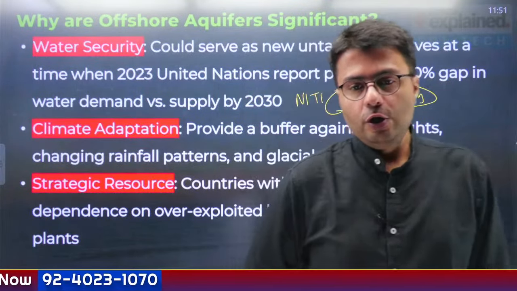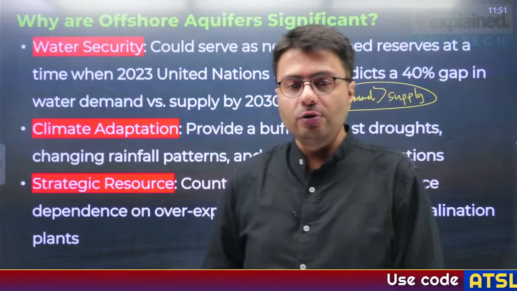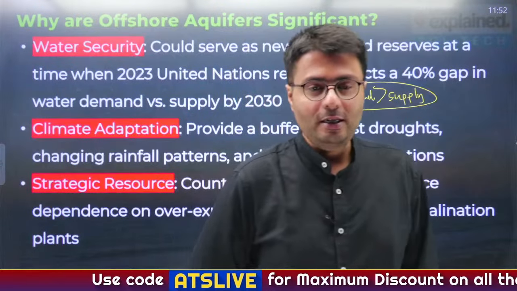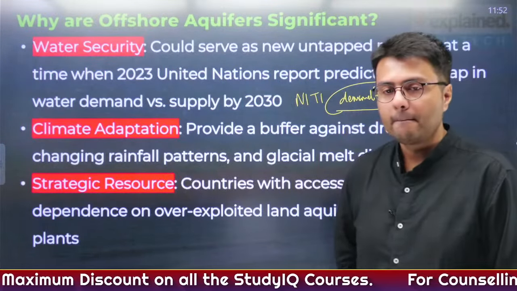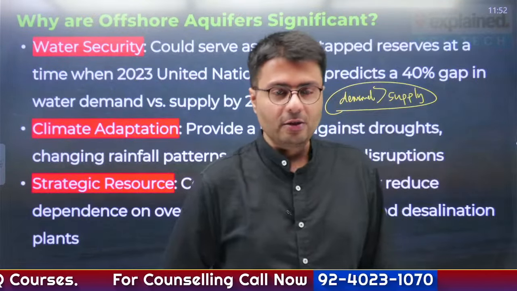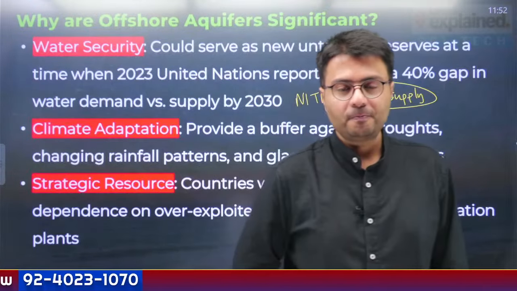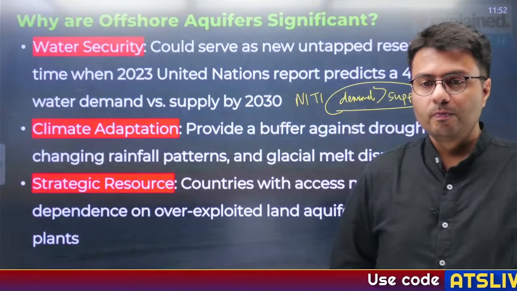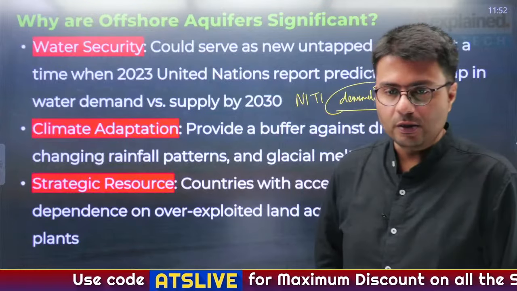Industrial use, human consumption, or agriculture. Out of these three, which is the activity that uses a lot of fresh water in India? Agriculture. Any idea how much is the percentage of fresh water used by agriculture sector? Yes, we agree on agriculture, but any idea how much is the percentage of fresh water used by agriculture? Industrial use is second. First is agriculture. By far it is first.